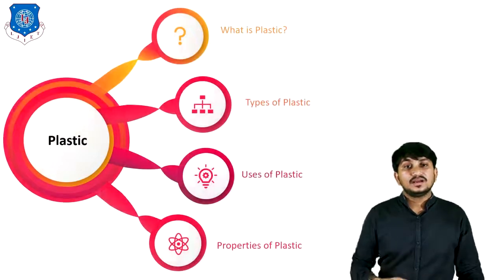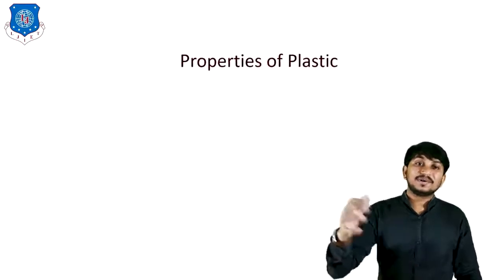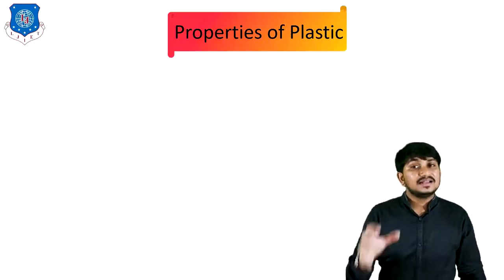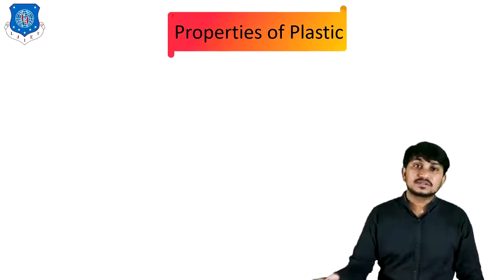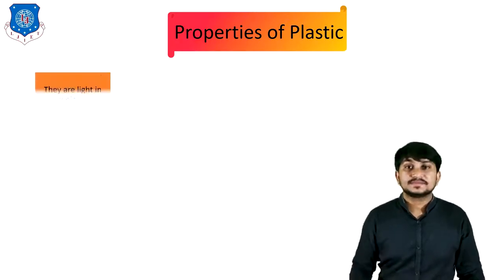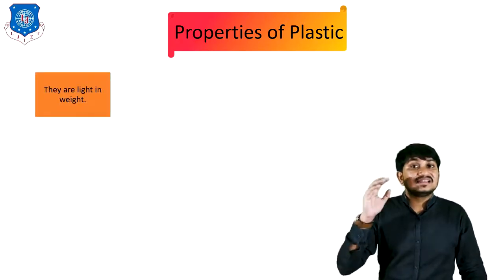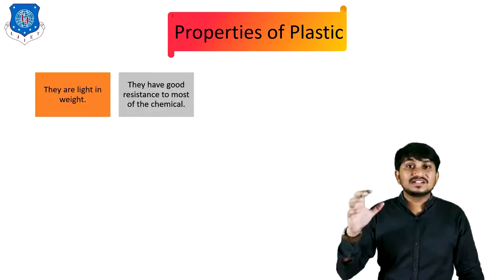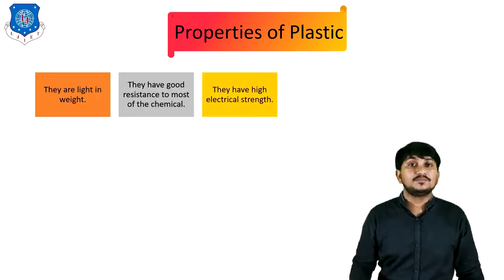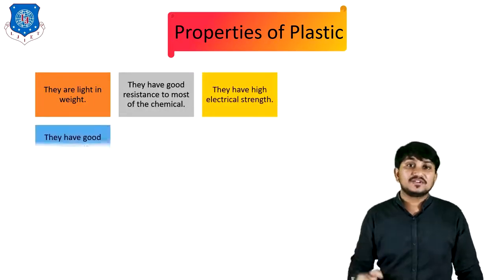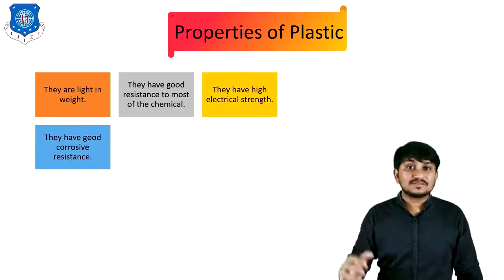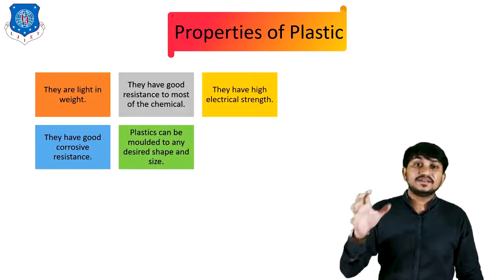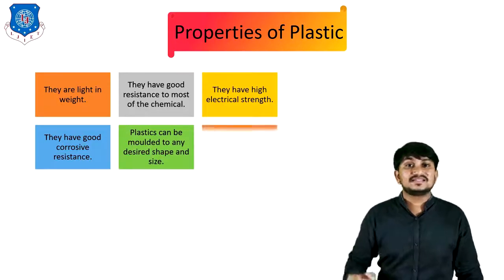Now let's discuss the properties of plastic. Why is plastic mainly used in all items? Because it is light in weight. They have good resistance to most chemicals. They have high electrical strength. They have good corrosion resistance. Plastic can be molded to any desired shape and size.